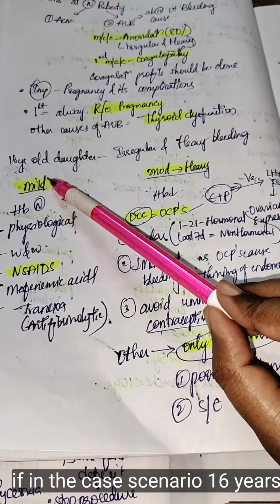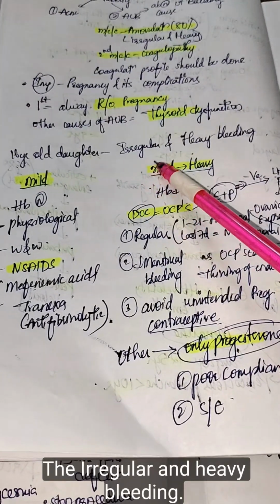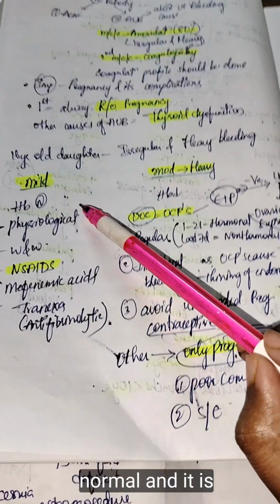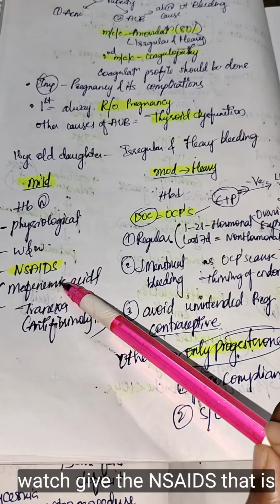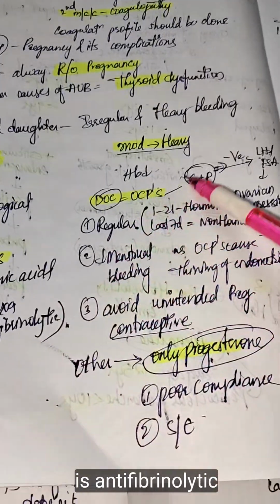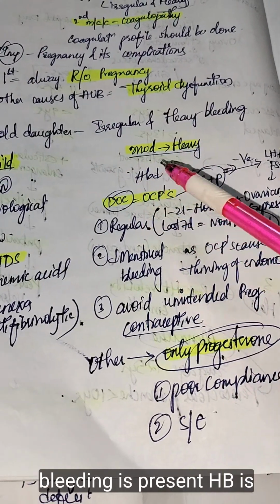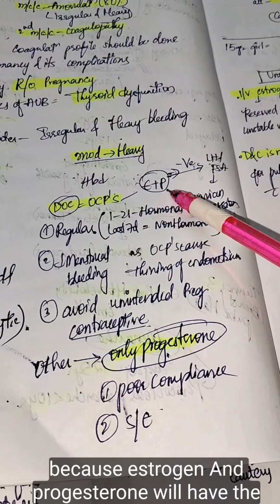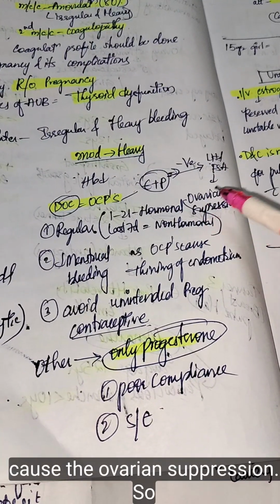In a case scenario, a 16 year old girl comes with irregular and heavy bleeding. If the bleeding is mild, that is HB is normal and it is physiological, wait and watch. Give NSAIDs, that is mefenamic acid, and tranexamic acid, which is an antifibrinolytic. If moderate to heavy bleeding is present and HB has fallen, the drug of choice is OCPs, because estrogen and progesterone have negative feedback on LH and FSH and cause ovarian suppression.